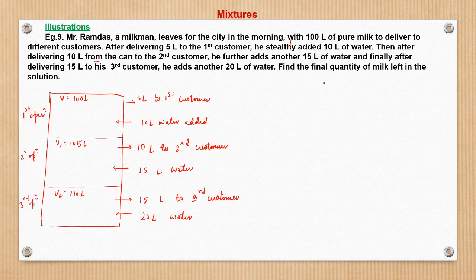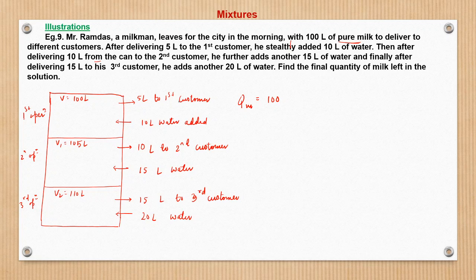Now find the final quantity of milk left in the solution. So let us deal in terms of quantity only. Since water is being added, we will take the quantity of milk because that will remain static. So the quantity of milk initially is how much? Initial pure milk, 100 liter of pure milk. So it starts with 100 liter of pure milk.